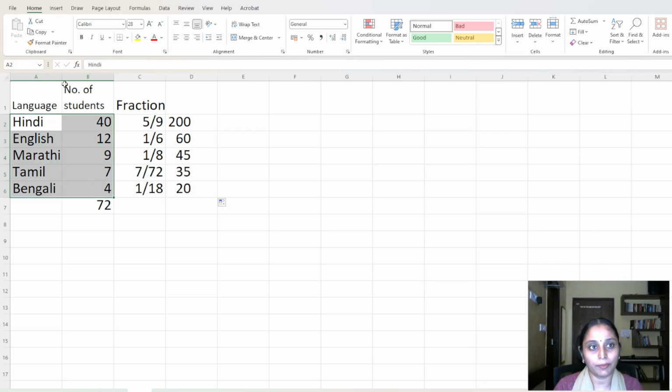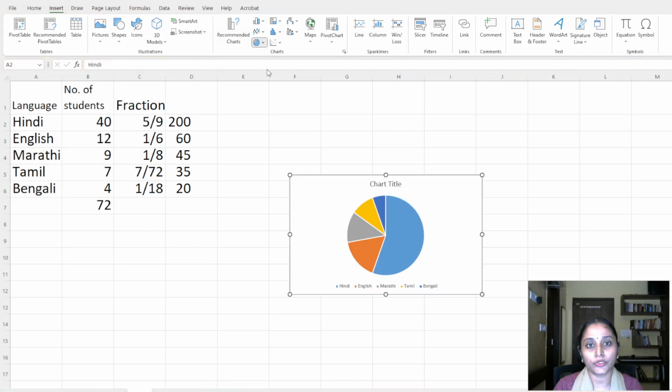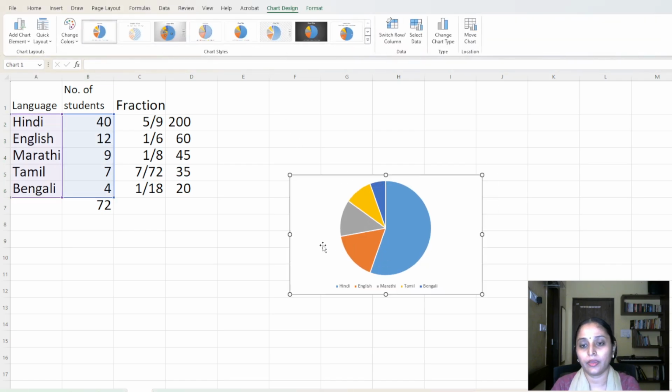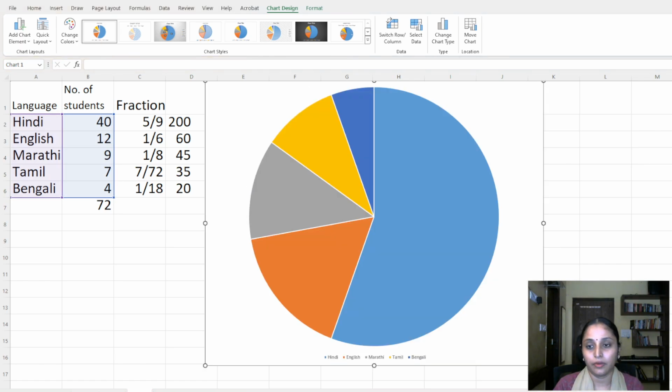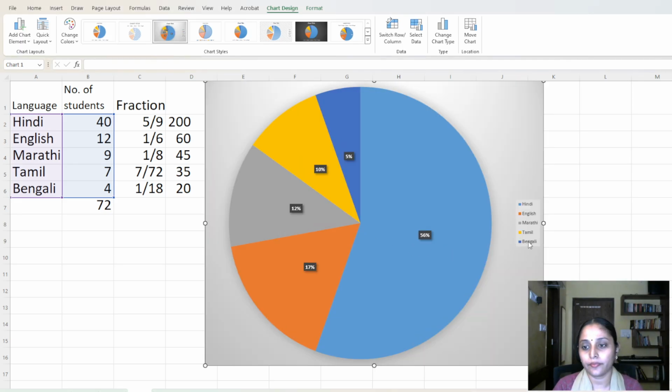So now if I look at the pie chart, this is how it is going to look like, right? So this is my pie chart. So I have all the 5 languages here, and you can see that 40 is more than half of them, who speak Hindi. So more than half of this circle is going to represent Hindi, right? And so on. You can look at the percentages here as well.